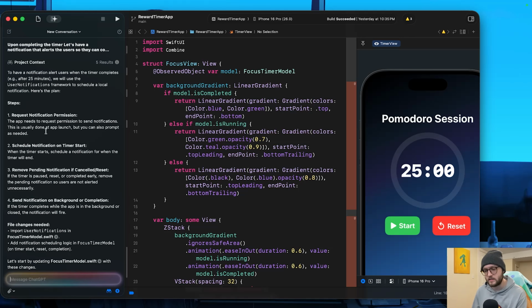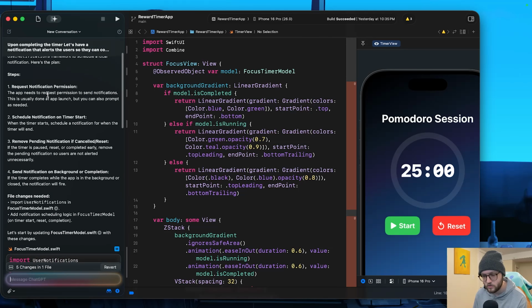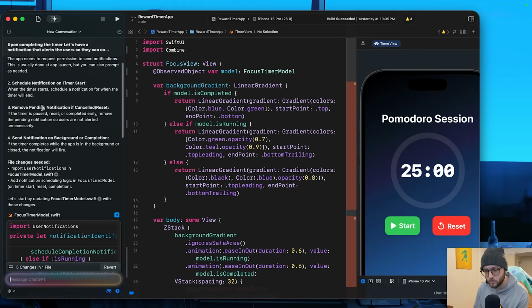All right, and what I like this time is for the request notification permissions, it's actually being very intentional about saying like, hey, make sure that we are good to go. So the app needs to request permissions. This is usually done at app launch, but you can also prompt as needed.